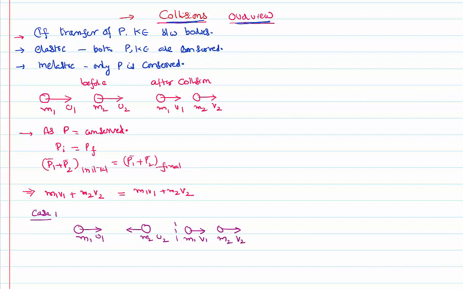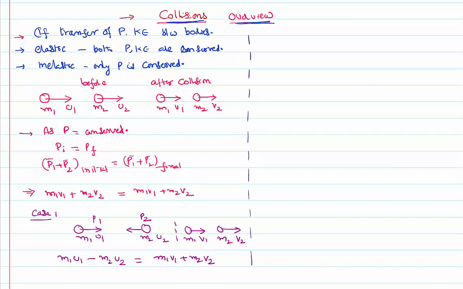Now again I can apply conservation of linear momentum and I can say m1u1 minus m2u2, because I am talking about momentum, which is a vector quantity whose direction also has to be taken into consideration. If I have treated P1 as positive, I have to treat P2 as negative because they are in opposite directions. After the collision, I can put a plus because both of them are traveling in the same direction. This is how I have to write an equation for the conservation of linear momentum.